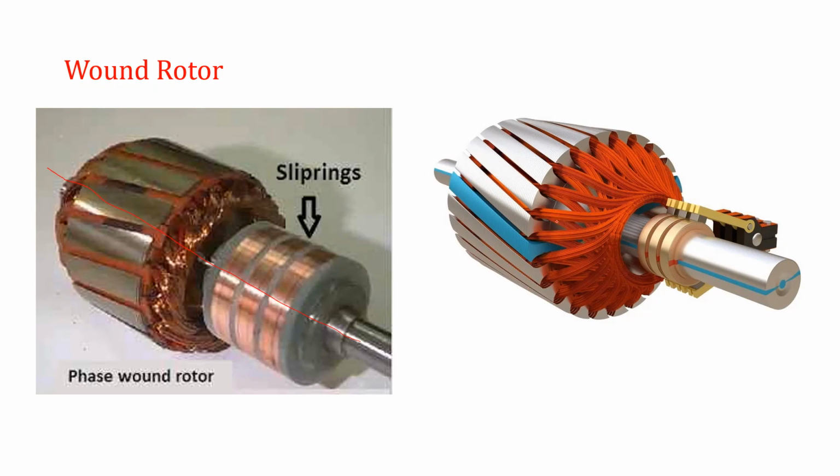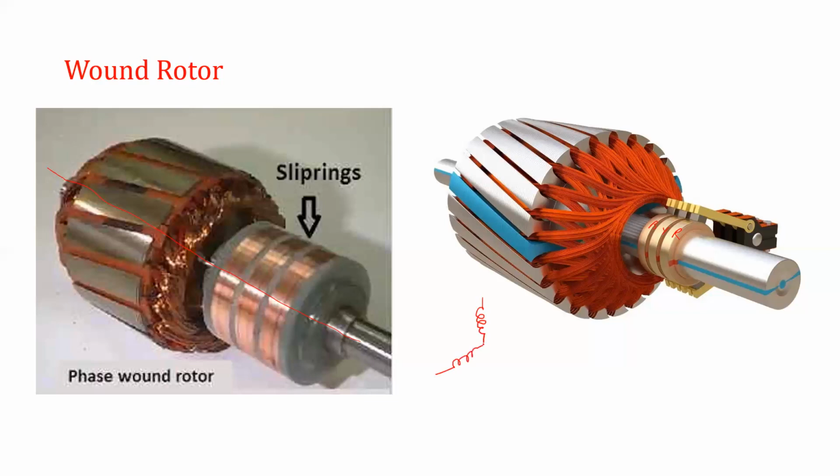Here you can see very easily, this is the shaft of the motor. Over the shaft of the motor, these slip rings, which are copper rings, the conducting rings, are mounted. This is for, say, the R phase, this is the Y phase, and this is the B phase. Now this rotor winding is a balanced three-phase winding which is connected in star.